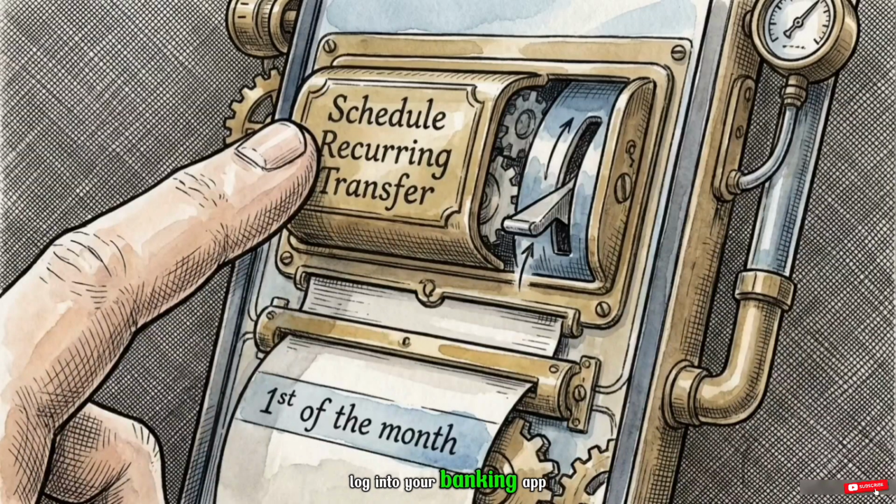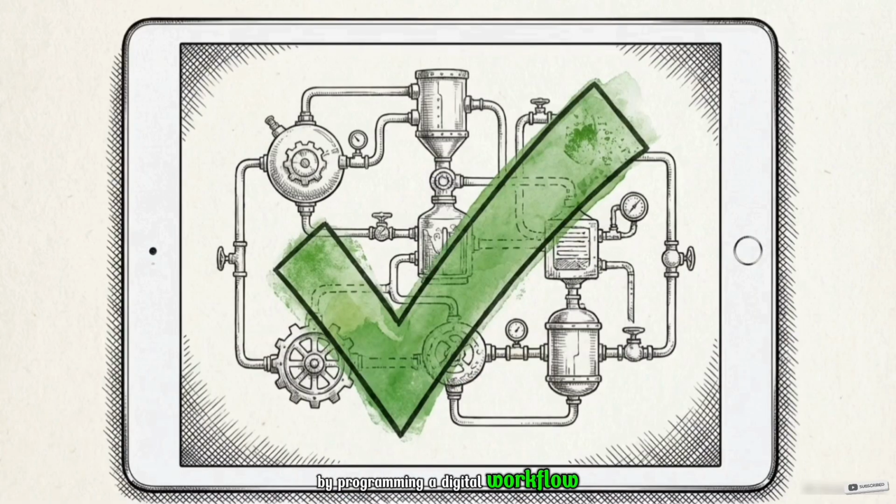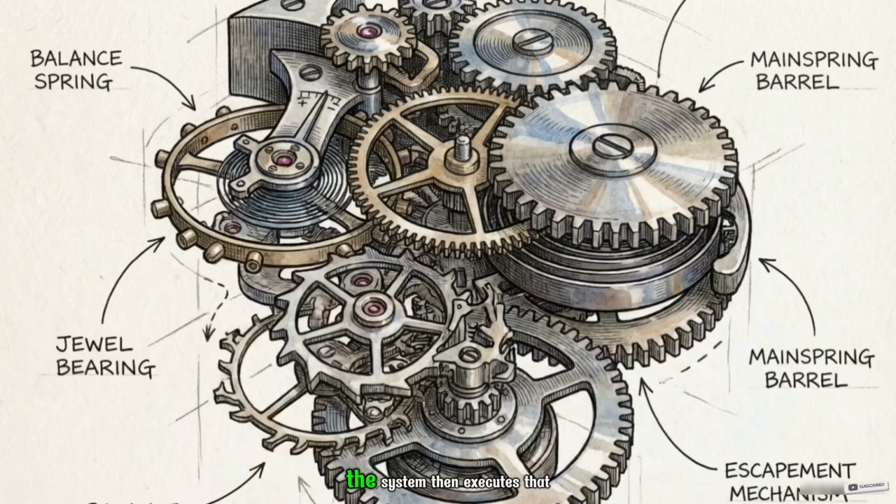Log into your banking app and set up recurring transfers. Schedule them to move your savings and buffer amounts one day after your paycheck arrives. By programming a digital workflow, you make the correct decision once while you are calm. The system then executes that decision automatically, entirely removing the need for daily self-control.